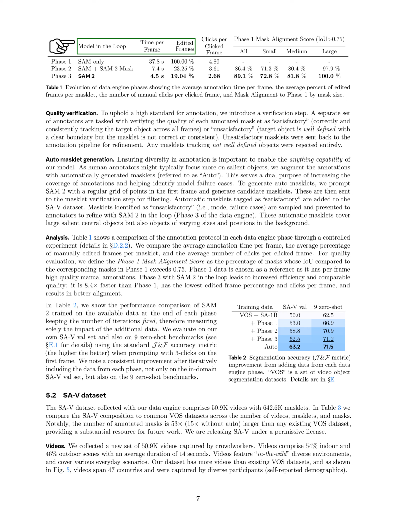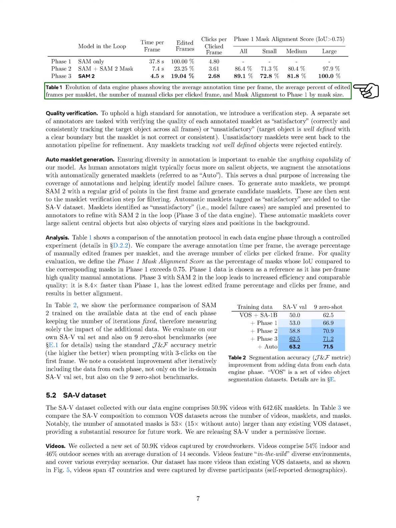We will describe each phase in our SAV dataset in detail. In our analysis, we compare the annotation protocol in each phase of the data engine through a controlled experiment. We look at the average annotation time per frame, the average percentage of frames that were manually edited per masklet, and the average number of clicks per clicked frame.